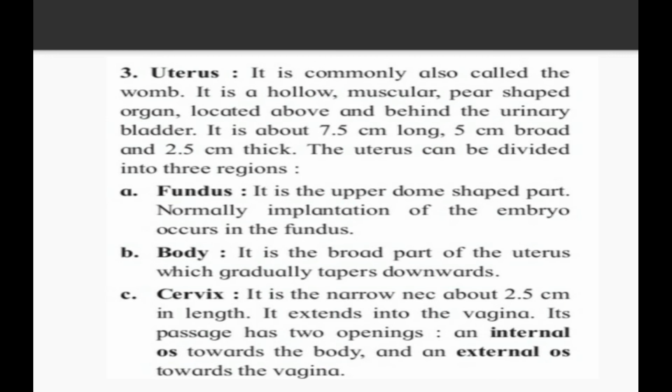Fertilization occurs at the ampulla, implantation occurs at the fundus. So it is very important, don't confuse it. After that, the second portion of the uterus is the body. It is the broad part of the uterus which gradually tapers downwards.